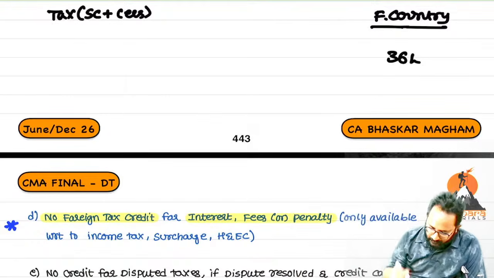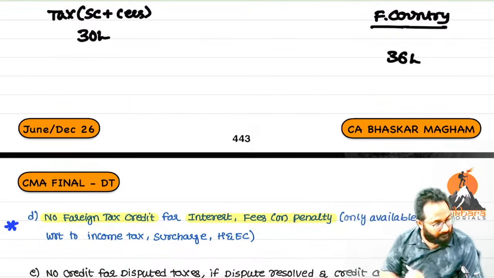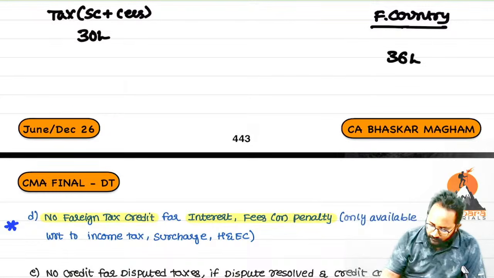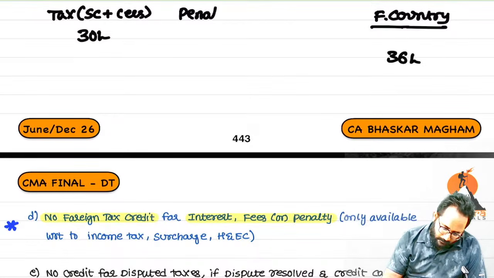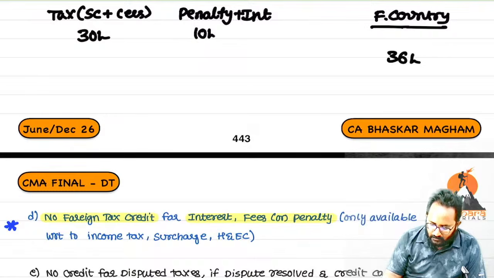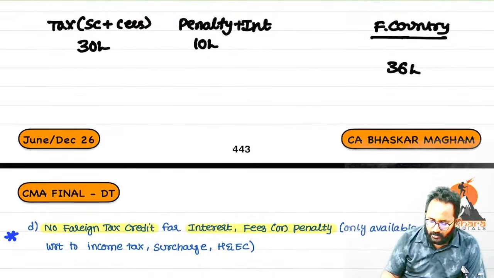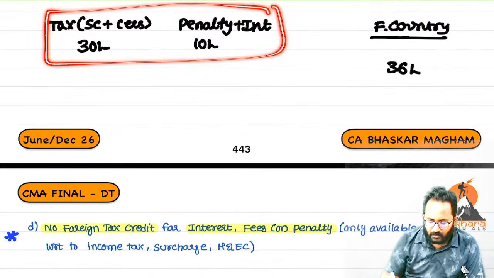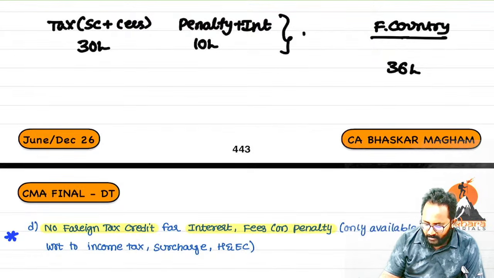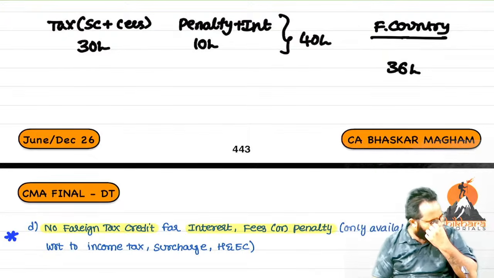Yes, 30 lakh only there. How much is there? 30 lakh. And penalty plus interest also we have to pay. That portion is 10 lakh. Can you tell me totally what we have to pay to the department? 40 lakh. Yes, how much totally? 40 lakh to the department.